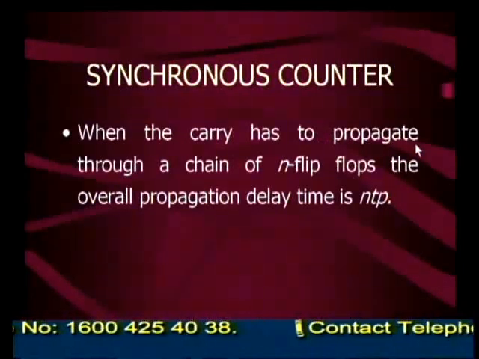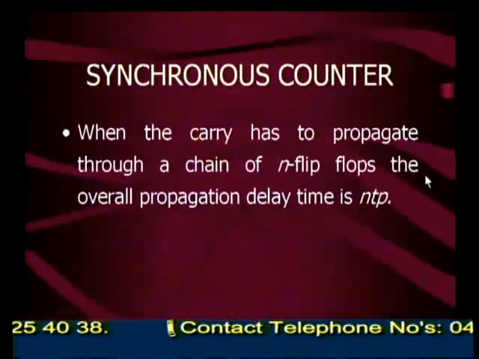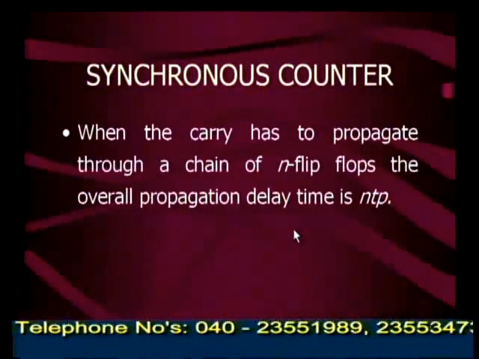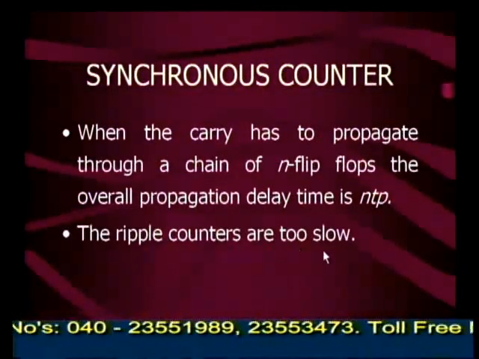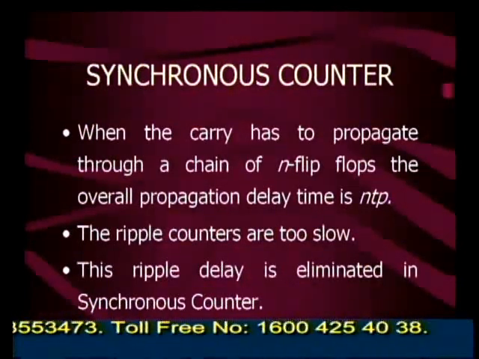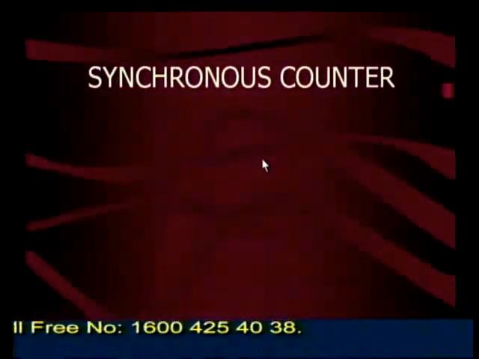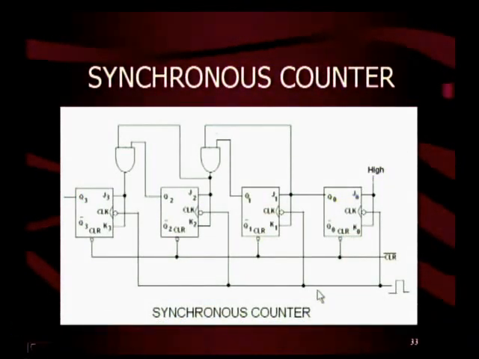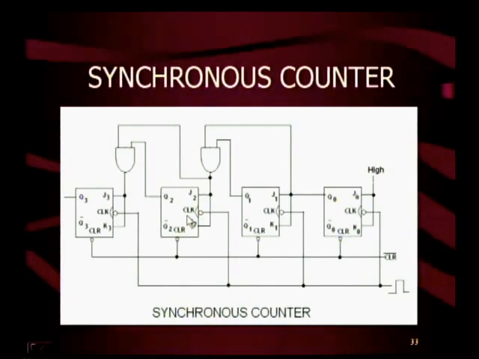When the carry has to propagate through a chain of n flip-flops, the overall propagation delay time is n-tp. The ripple counters are too slow. The ripple delay is eliminated in the synchronous counter. This is a diagram of a synchronous counter. Here also we are using JK flip-flops. Here we have shown negative edge triggered JK flip-flops. We can also use positive edge triggered JK flip-flops for a synchronous counter.